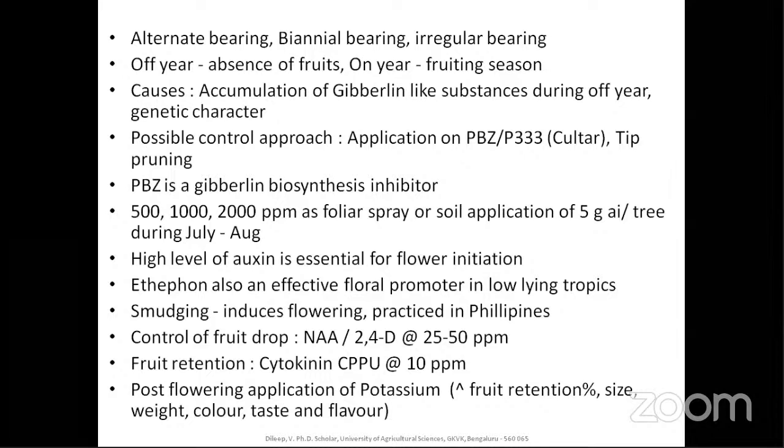So post-flowering application of potassium: we all know that potassium is used for improving fruit quality. Nitrogen is for vegetative growth, and phosphorus and also potassium for fruit retention. So when potassium is used, fruit retention, size, weight and color improve. These are all the quality parameters, no? Size, shape, color, and also taste and flavor. So post-flowering application of potassium leads to high fruit retention and a good number of quality characters.